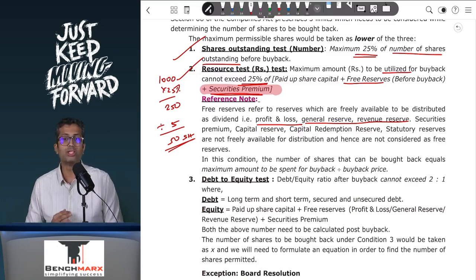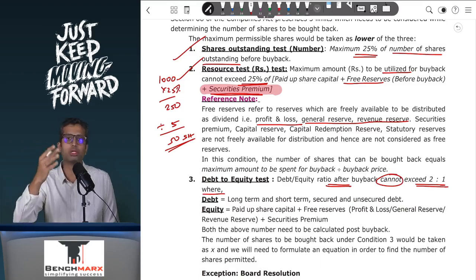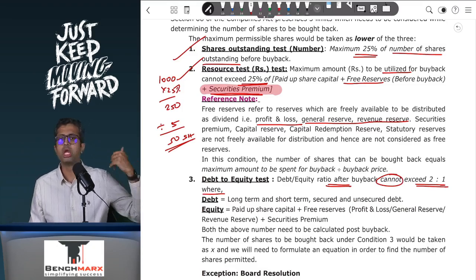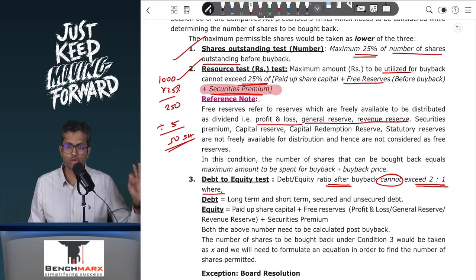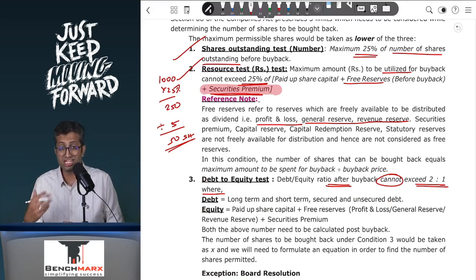So over here we need to find the debt to equity ratio, which after buyback cannot exceed 2:1. Debt over here, one needs to remember, will include long-term debt. It will also include short-term debt, which can be the current portion of long-term maturities or short-term borrowings. It does not include other current liabilities like trade payables or outstanding expenses. It is just debt, that is interest-bearing items. Both long-term as well as short-term, secured, unsecured will all be included.